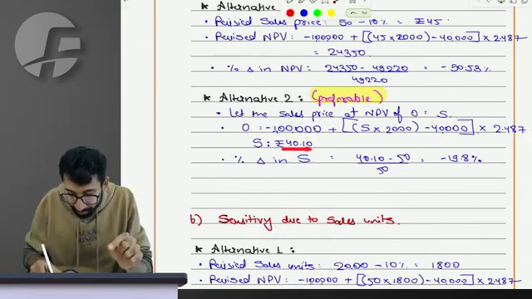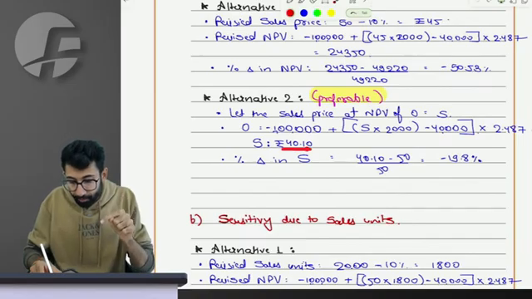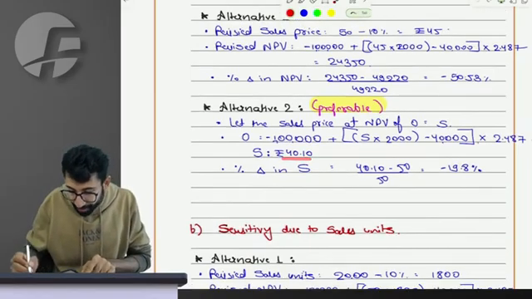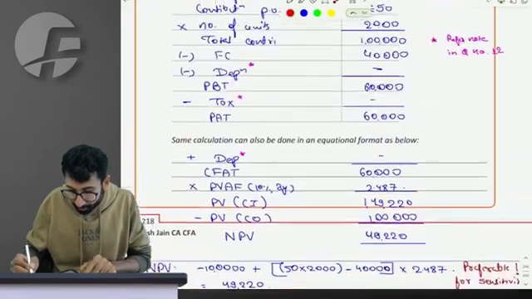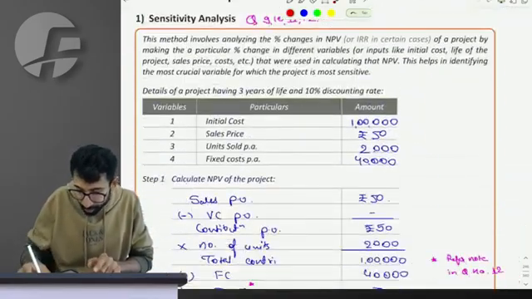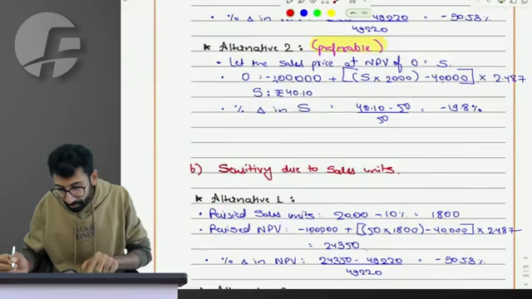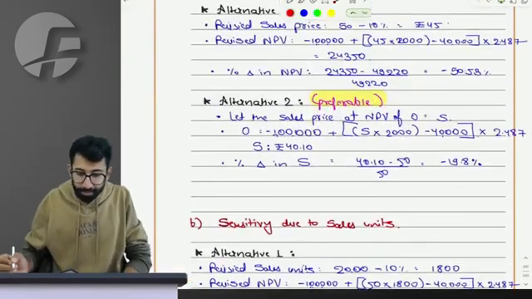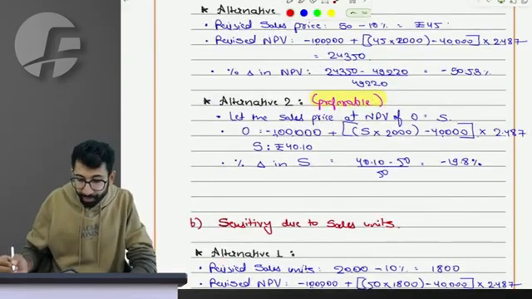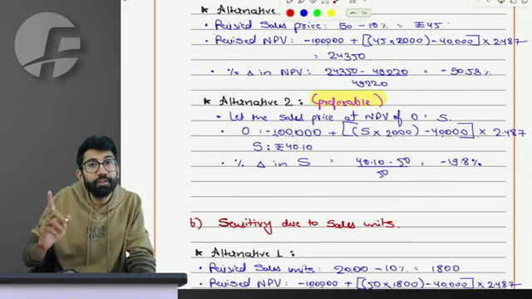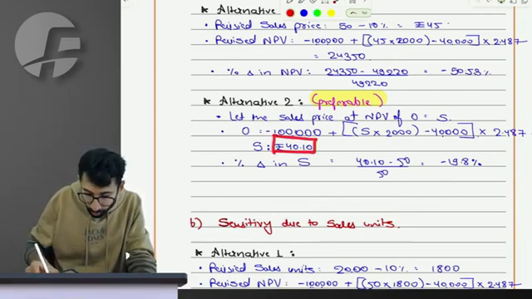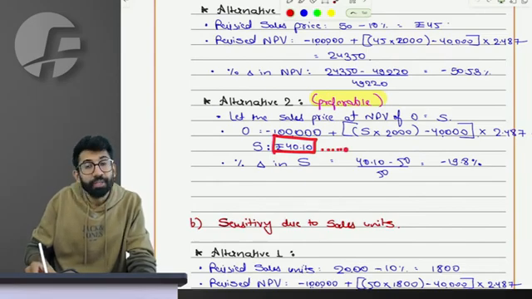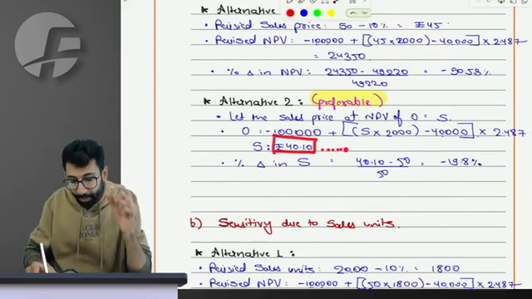When I see that the sales price of 50, which it was initially, will change to 40.10, it can make my NPV 0.